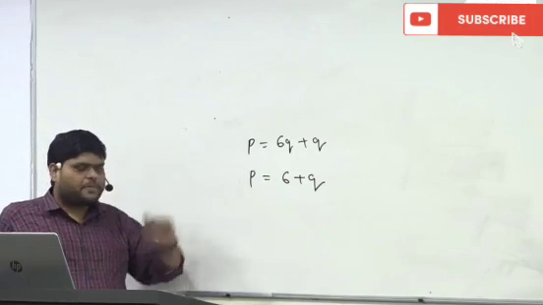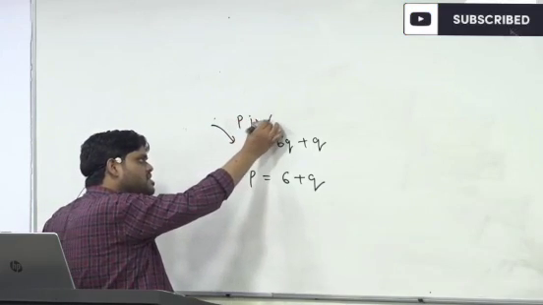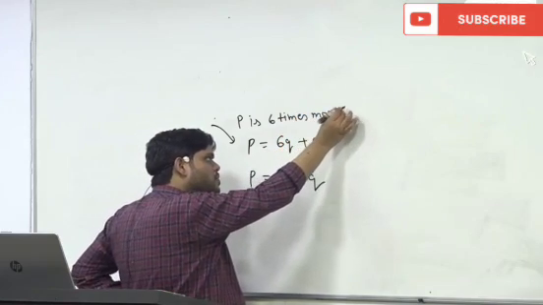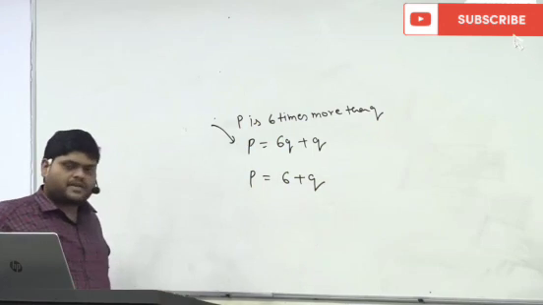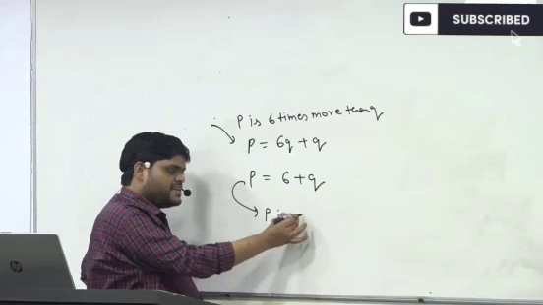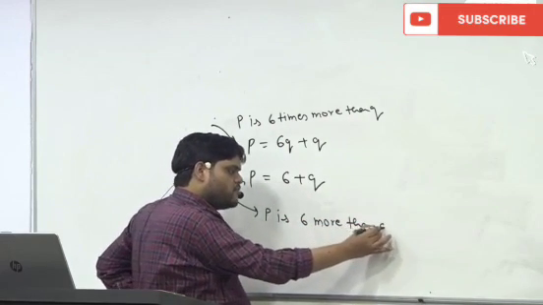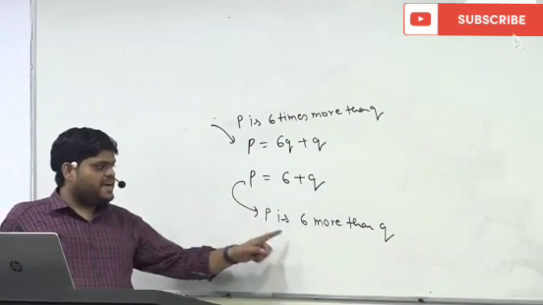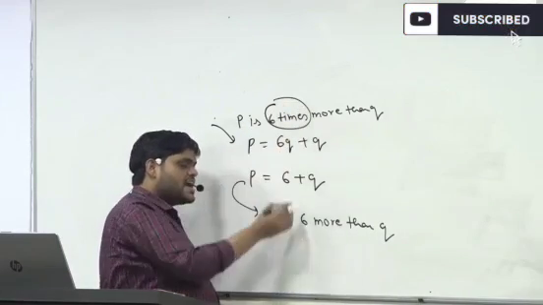The first statement is P is 6 times more than Q. The second statement is P is 6 more than Q. Here 6 times, here only 6. That means a number.